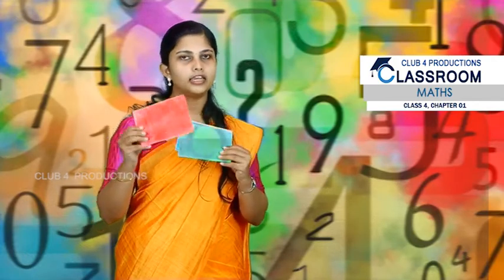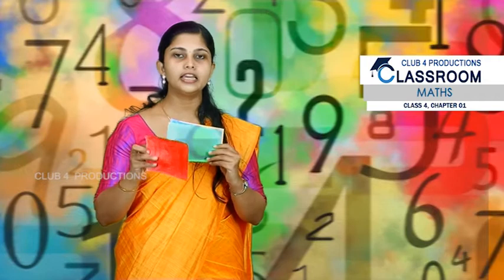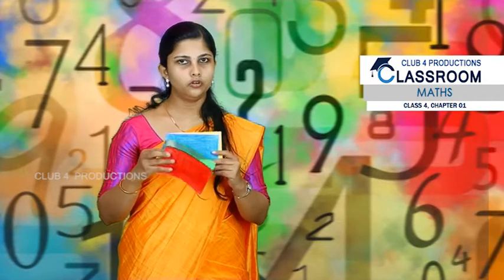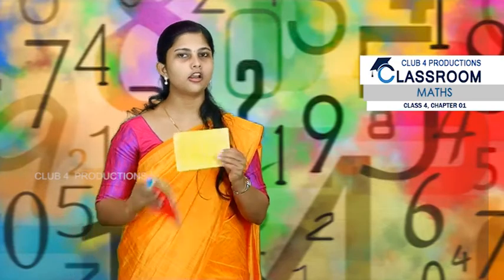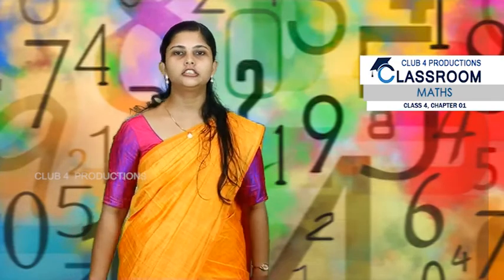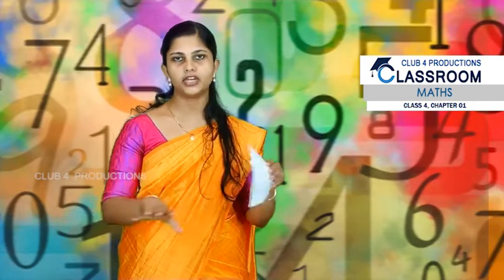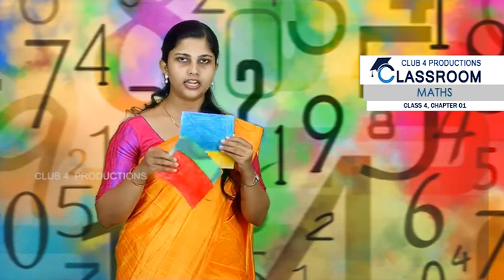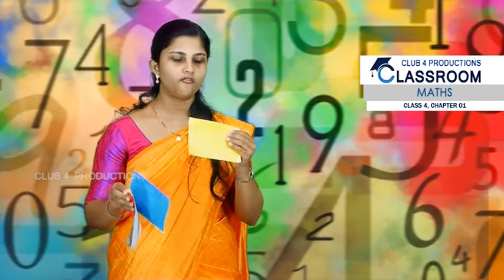Okay, so I will repeat the points once more. If you are getting red, 1000 points. Green, 100 points. Blue, 10 points. And yellow, 1 point. Okay, so let's start the game. Here, I have not taken so many cards. Just imagine that so many cards are here. And I have taken 3 red cards, 3 green cards, 1 blue card and 1 yellow card.